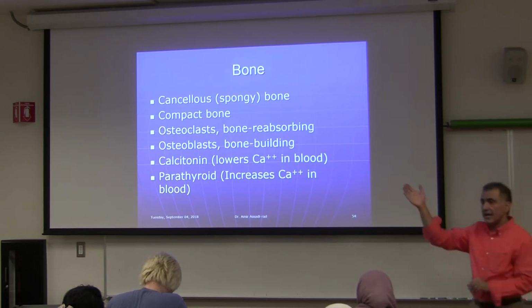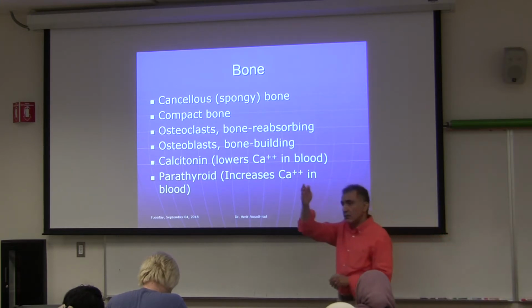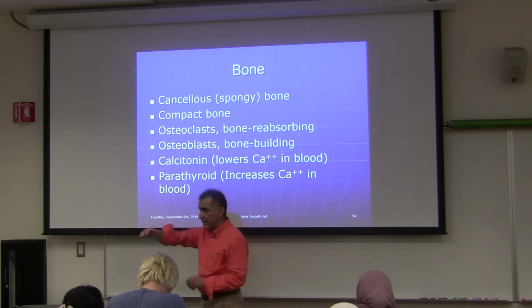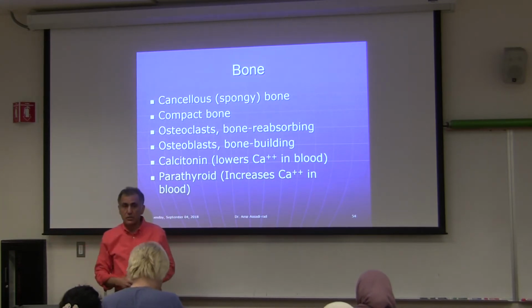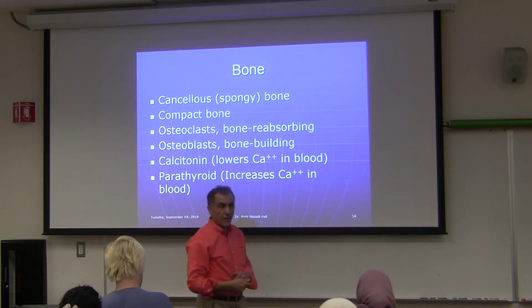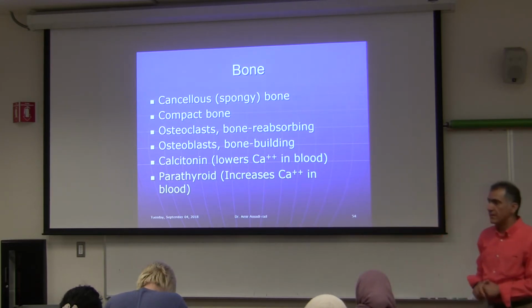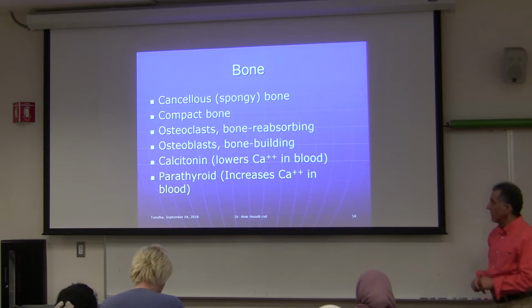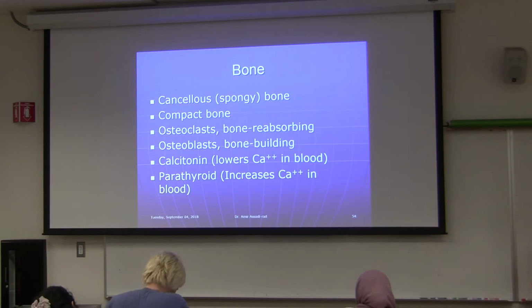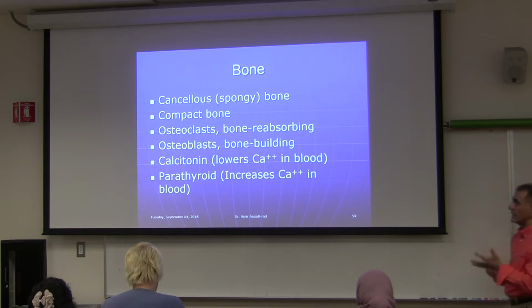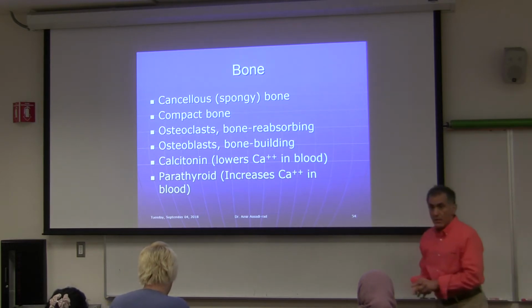So the level of calcium in your blood constantly goes up and down, up and down, just like the level of insulin in your blood. I hope I'm making some sense. Okay, so that's the relationship between osteoblast, osteoclast, calcitonin, and parathyroid hormone, the questions at the beginning.